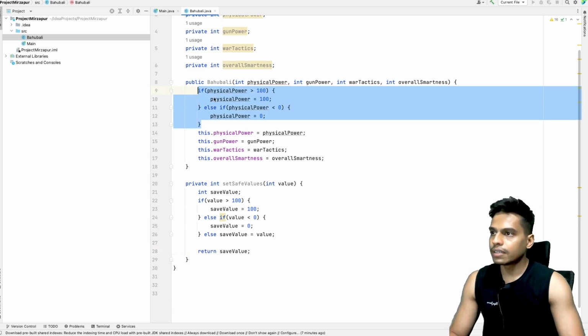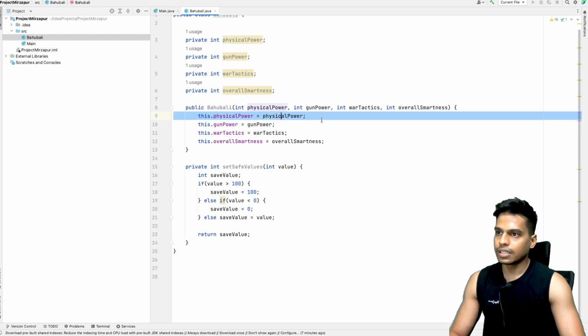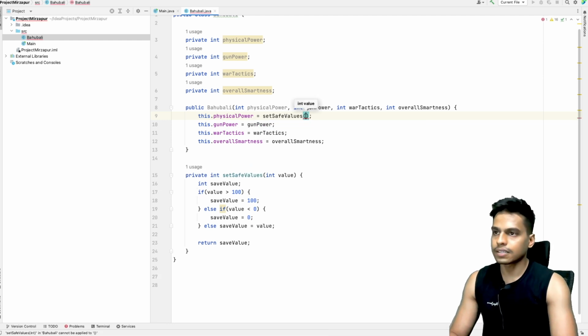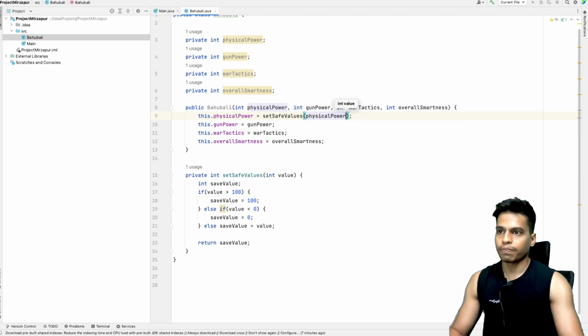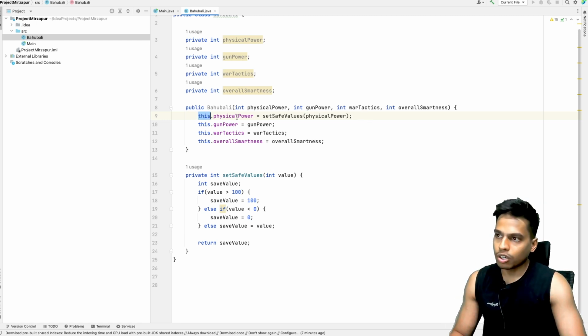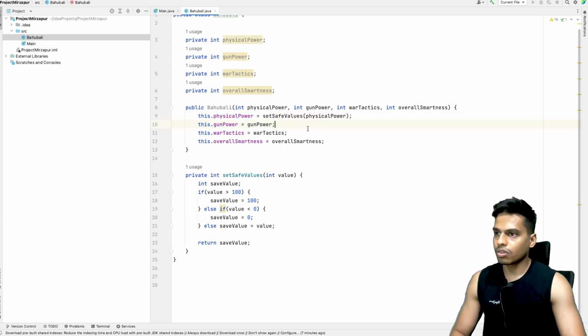Now I don't need this. Instead, for this dot physical power, I'll just call safe value and I'll pass physical power. And by this I just made sure that this dot physical power always has a safe value. Similarly, this dot gun power, okay, let me just copy and paste it.